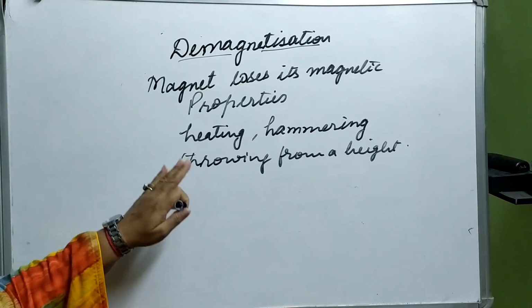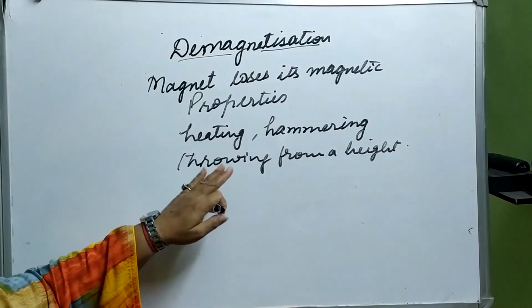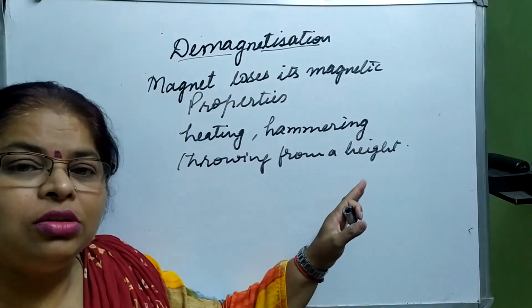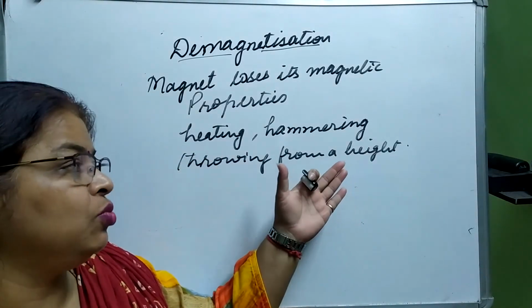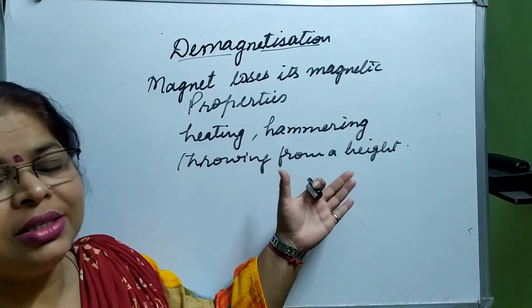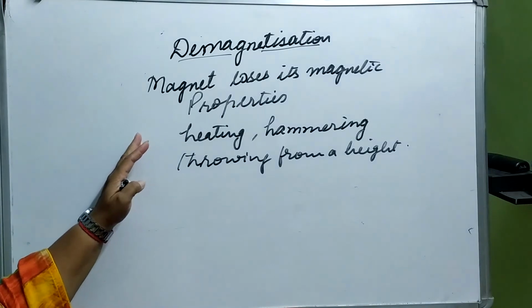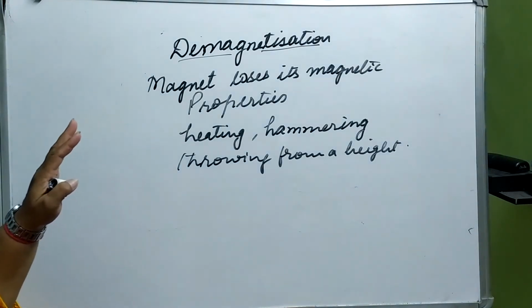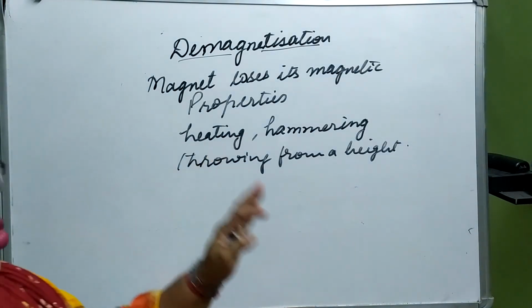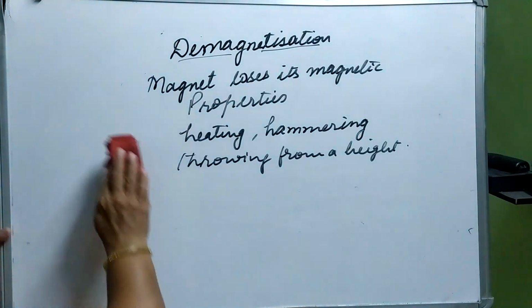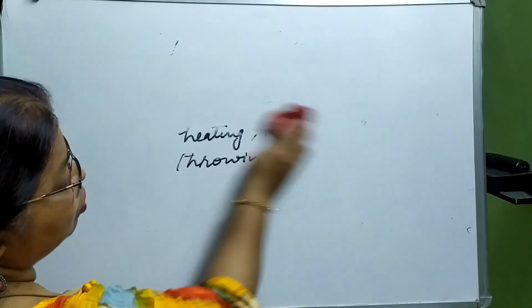Okay, besides these three things, a magnet may also lose its magnetic properties if we do not store the magnets in a proper manner. Okay, so magnets should be handled safely, they should be stored safely so that they do not demagnetize, they do not lose their magnetic properties. So I hope you have understood what it was.